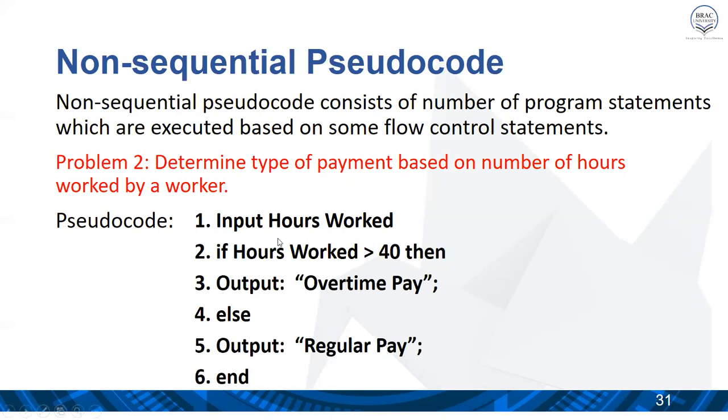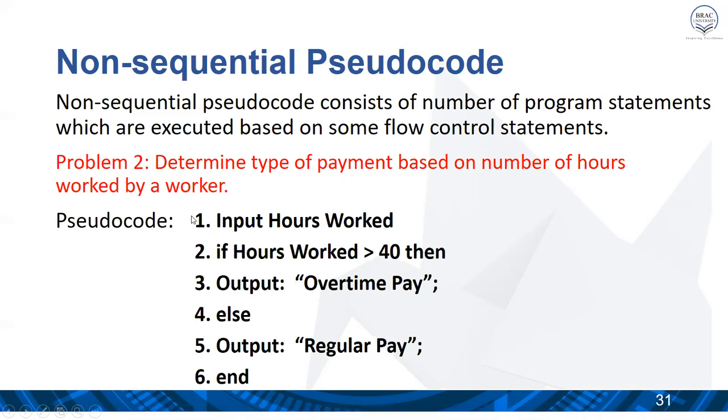So let me start. For this type of non-sequential pseudocode, it will not follow the sequences. It basically depends on the control flow or conditions.